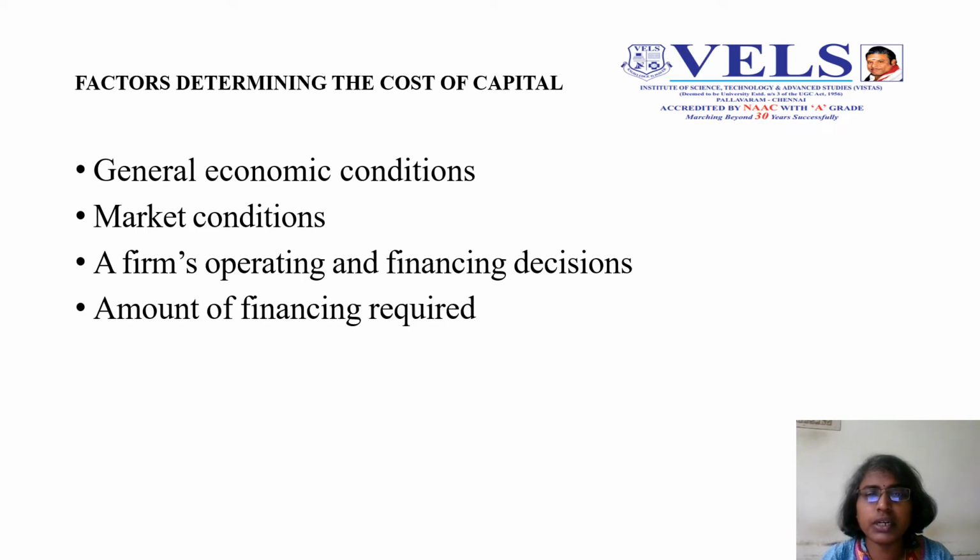The firm's operating and financing decisions. Risk also results from decisions made within the company. This is generally divided into two classes: business risk and financial risk. In any company, business risk will be there as well as financial risk. Business risk is nothing but the variability in returns on assets that affects the company's investment decision.